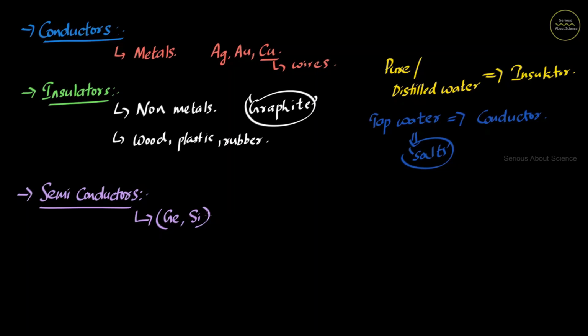So in this video we have learned about electric current, its definition, equation, and the SI unit of electric current and its definition, and finally the instrument used to measure electric current, that is ammeter, and about three types of materials, that is conductors, insulators and semiconductors.